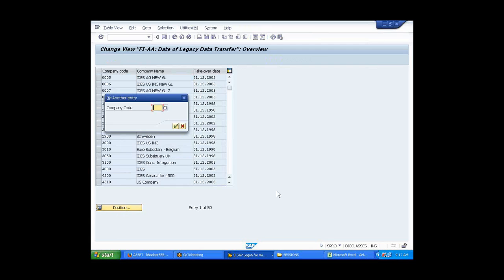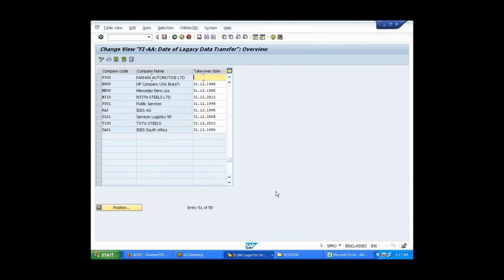I'm going to the position key. I'll go to company code F500. Now what will be my cutover date? Cutover is the same date, July 31st. 31st it should be.